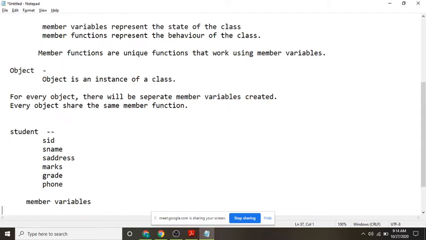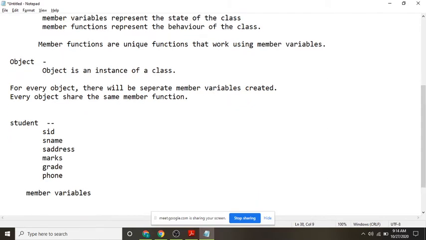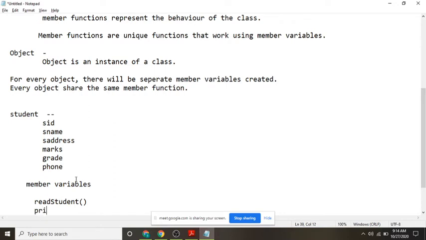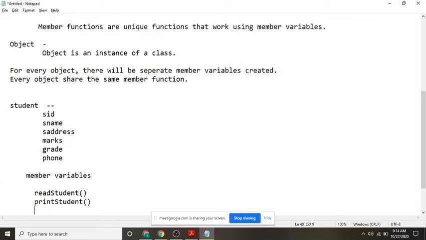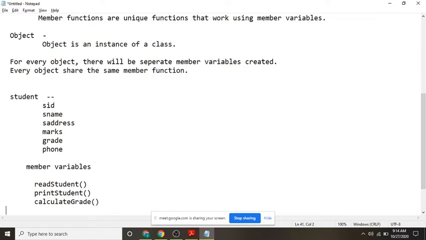Understood? Then what can be the member functions? Member functions can be something like read student, print student, calculate grade, update phone number.